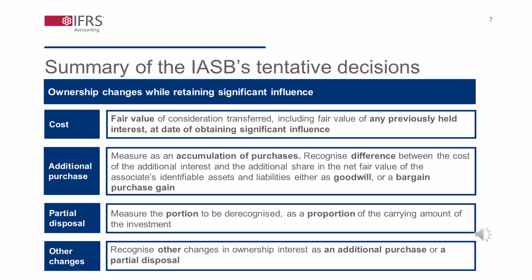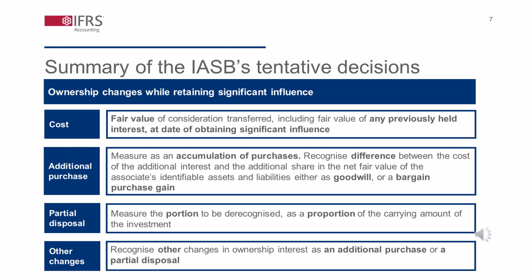Starting with the first category on investor ownership changes while retaining significant influence, in answering this question, the IASB divided the discussions to include, first, how an investor measures the cost of an investment on obtaining significant influence. This is because IAS 28 does not define costs. And second, how an investor would apply any approach to different circumstances, for example, on additional purchase, partial disposal, and other changes. In March 2023, the IASB completed its discussions and plans to propose the following.